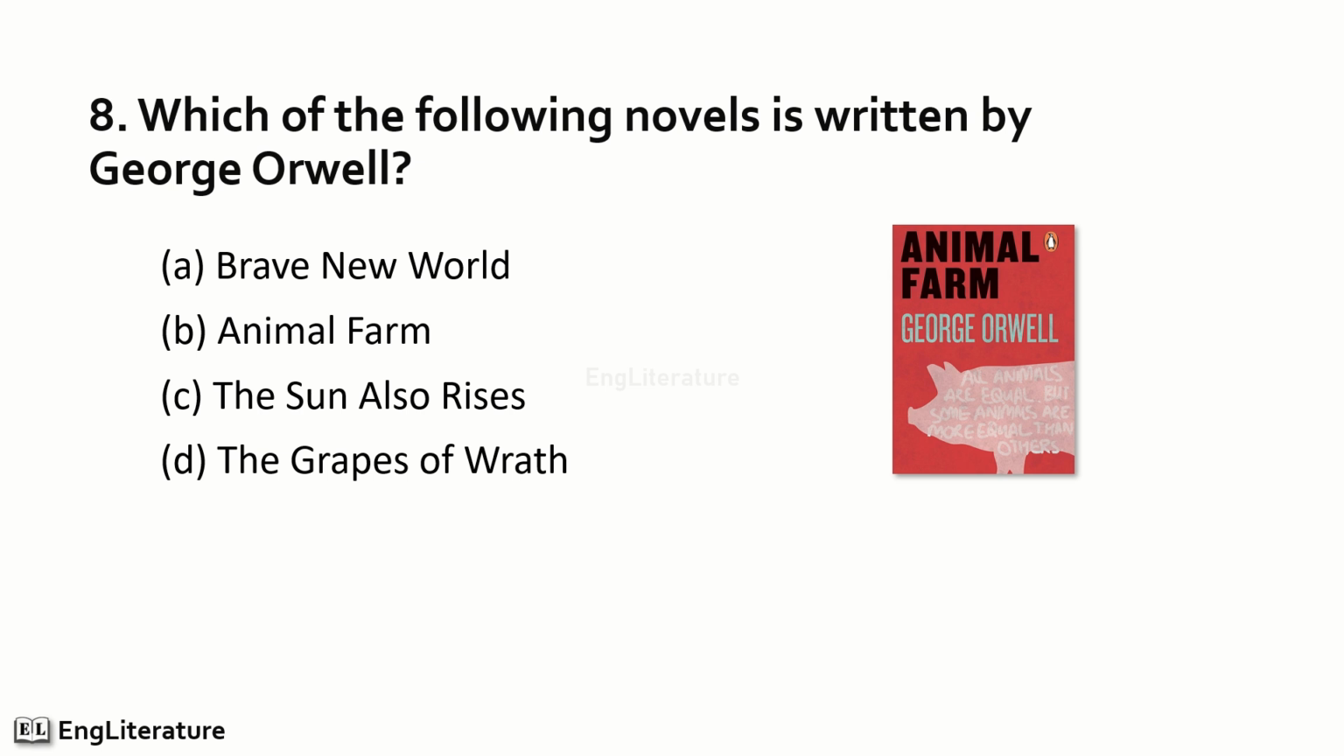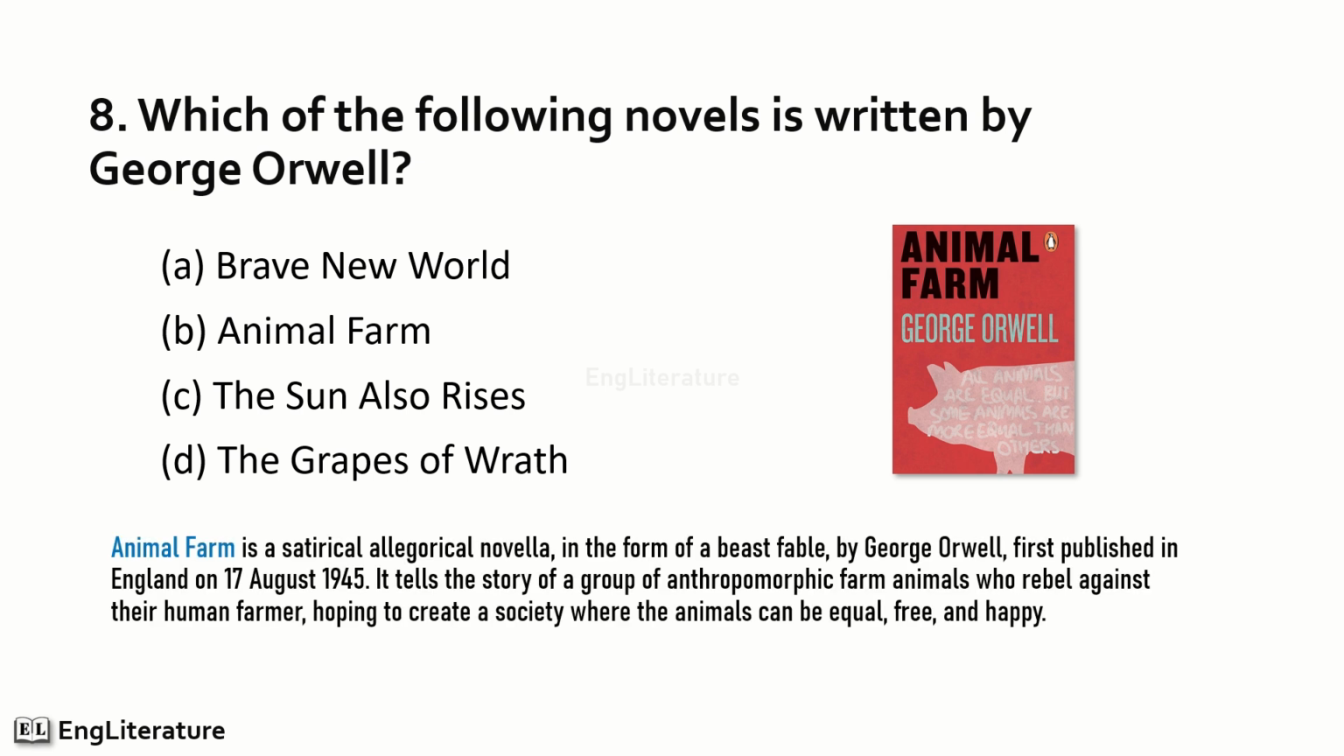Which of the following novels is written by George Orwell? Friends, out of the followings, Animal Farm is a satirical allegorical novella in the form of a beast fable by George Orwell, first published in England on 17th August 1945. It tells the story of a group of anthropomorphic farm animals who rebel against their human farmer, hoping to create a society where the animals can be equal, free and happy. So the right option is number B. Animal Farm is written by George Orwell.